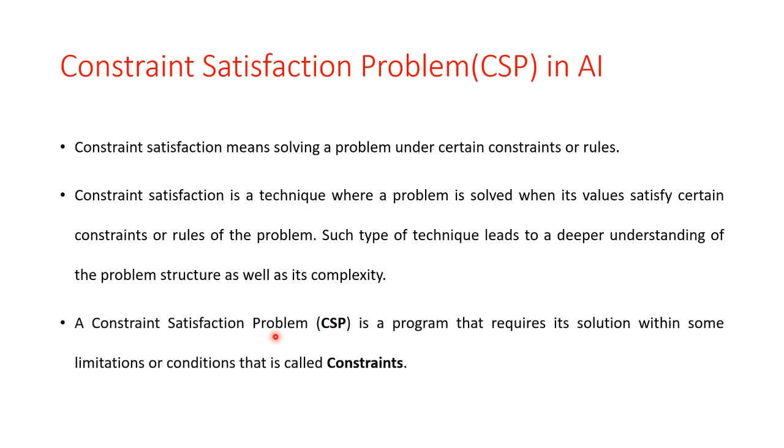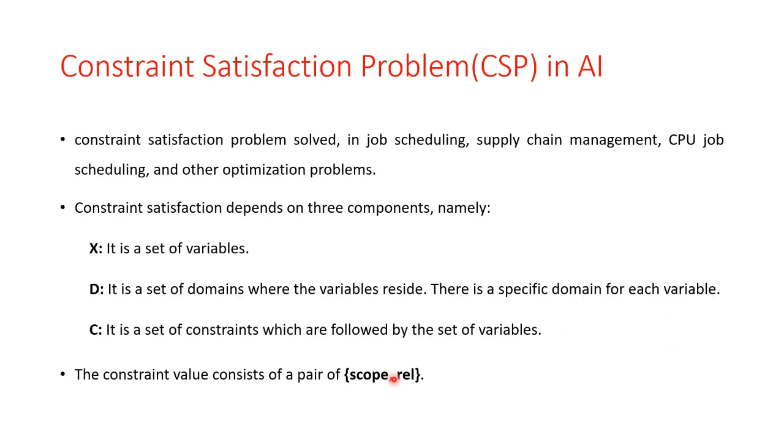A CSP is a problem that requires its solution within some limitations or conditions, which are called constraints.